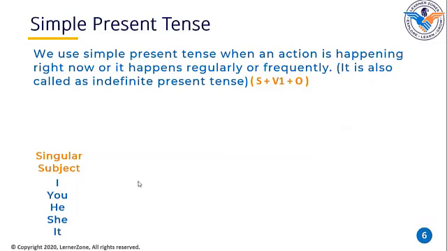Okay. Then, what are plural subjects? Plural subjects against these things. What is the plural of I? It's we. What is the plural of you? It's you. And for he, she, it, it will be they. Okay.